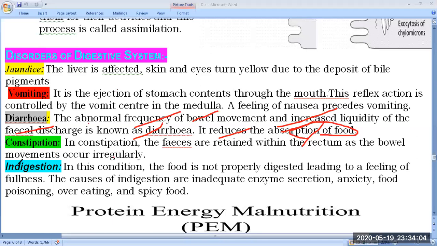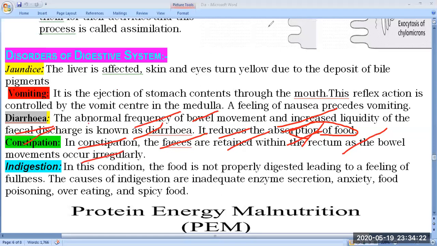The next disease is constipation. This is a lifestyle disease, because it depends on your habits, food habits and diet. In constipation, the fecal matter is retained within the rectum as the bowel movements occur irregularly.